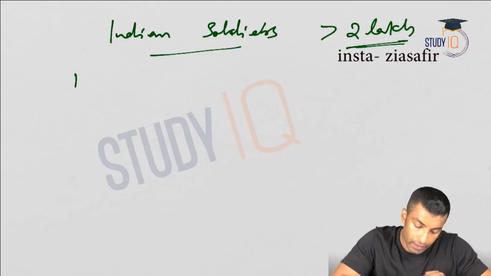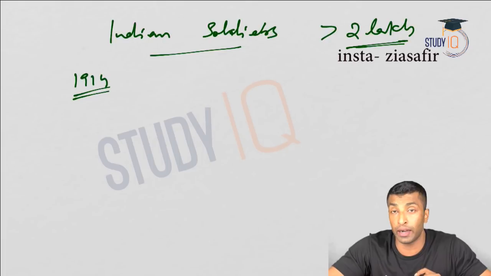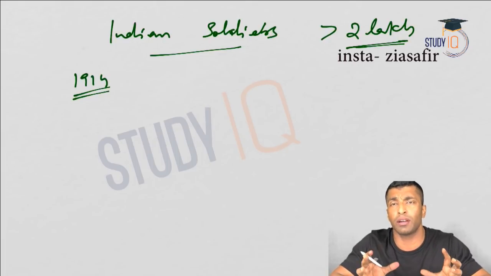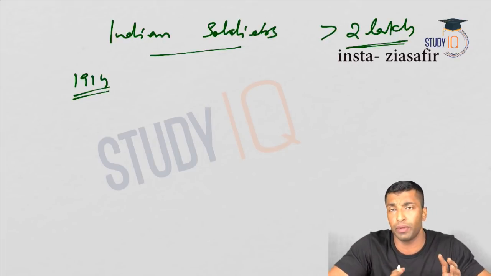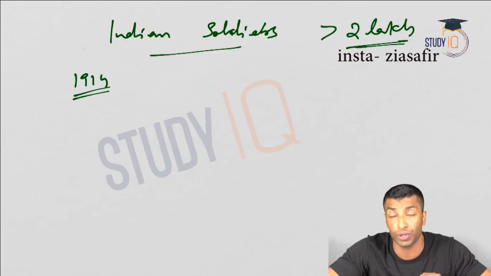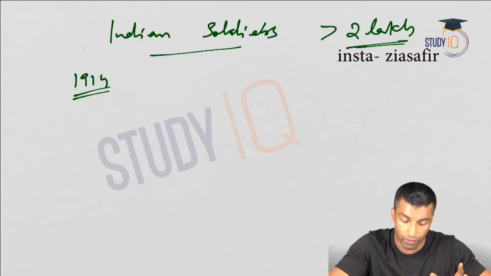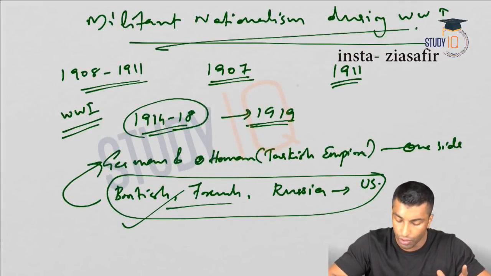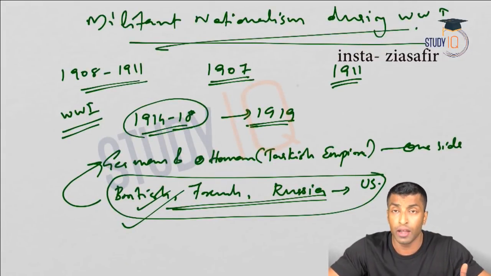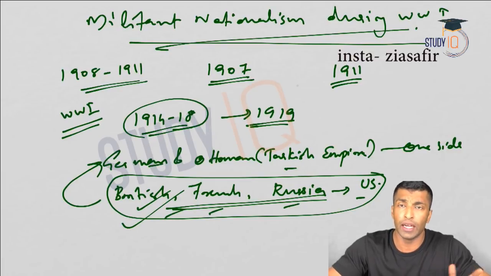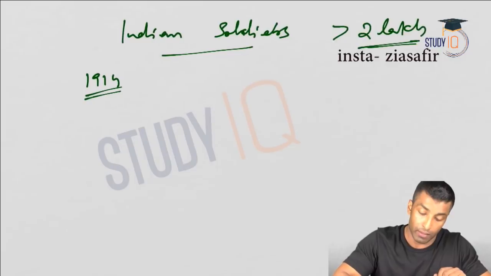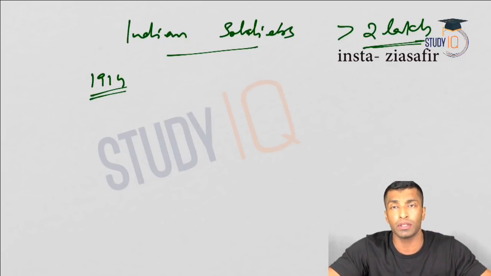Now you already know that in 1914 Tilak was released from jail, and now the question in front of the Indian nationalists is actually whether to support the involvement of Indian troops in the British army in World War One, because we have nothing to do with World War One. You can see here there is no role for India here. It is between British, French, Russia, US, and German and Turkish Empire. So India has no role to play, but most of the army members are actually from India.